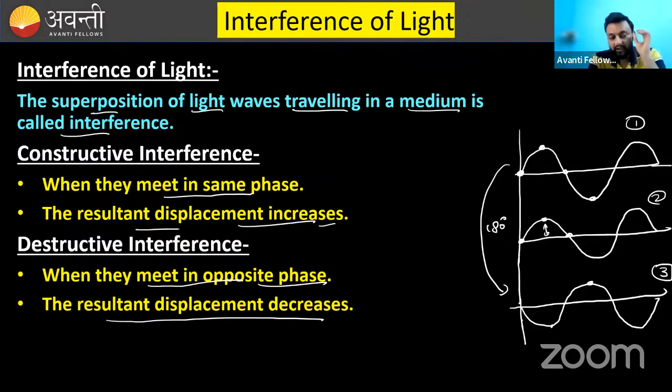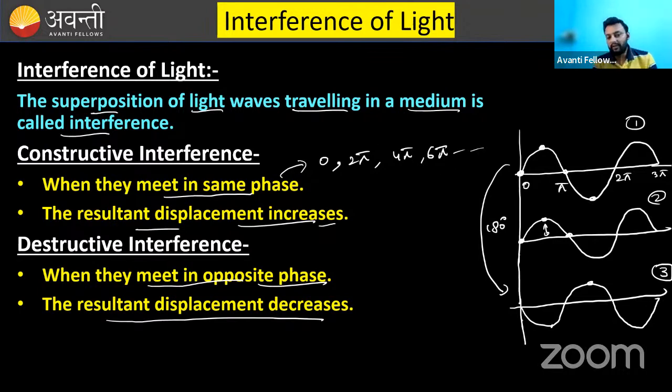So we are now aware of the constructive and destructive interference. You should know when it is going to be a constructive and when it is going to be a destructive interference. Now, one more thing that I will explain here. Same phase, two waves. This is point 0, this is pi, this is 2 pi, 3 pi. Similarly, there will be a 4 pi. So two waves are in same phase whenever there is a phase difference of 0 degree, 2 pi, 4 pi, 6 pi, or so on.